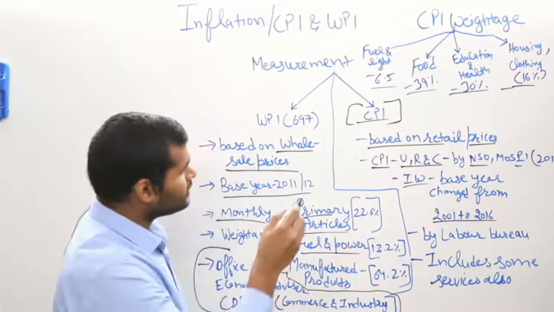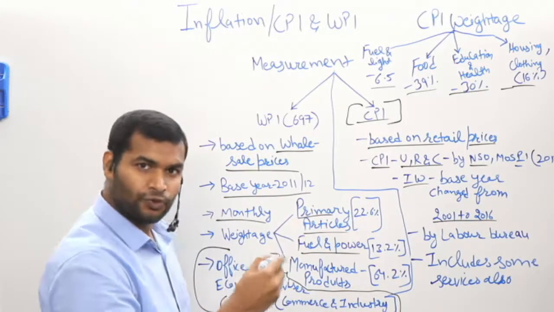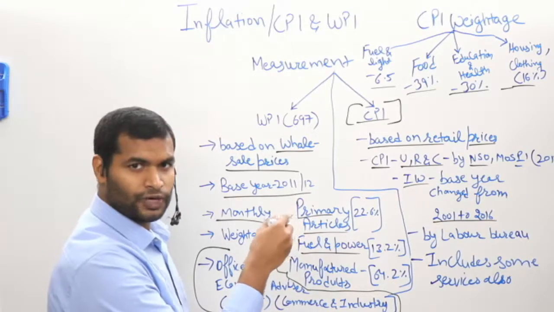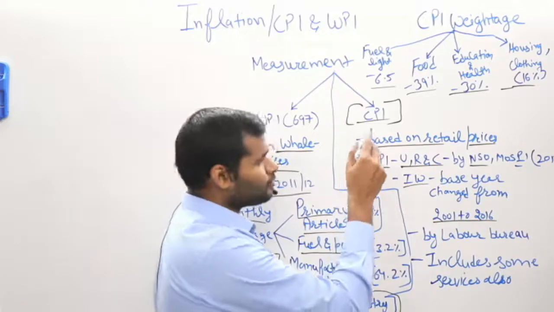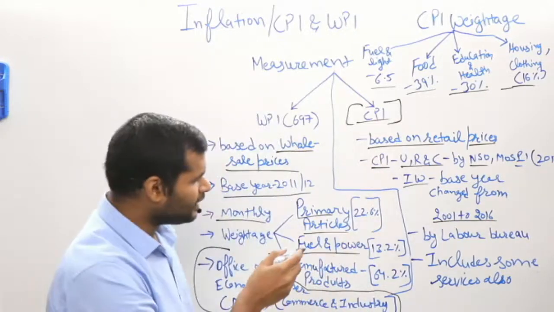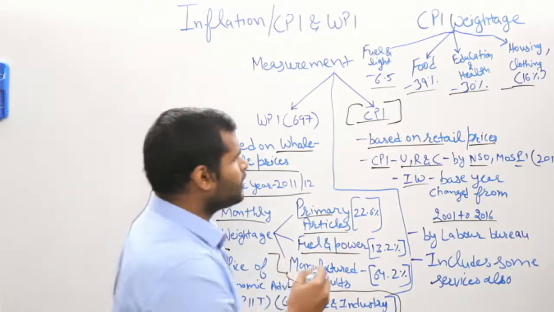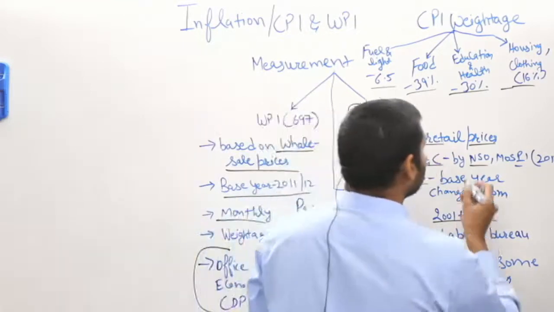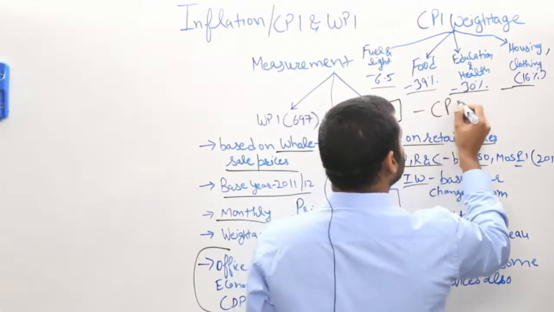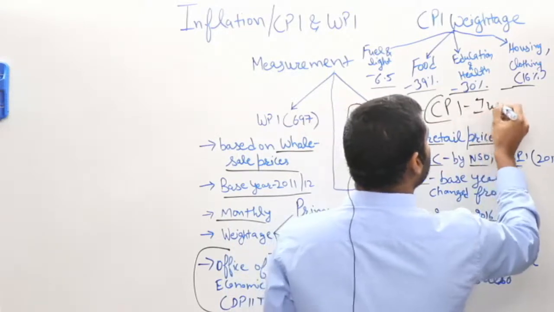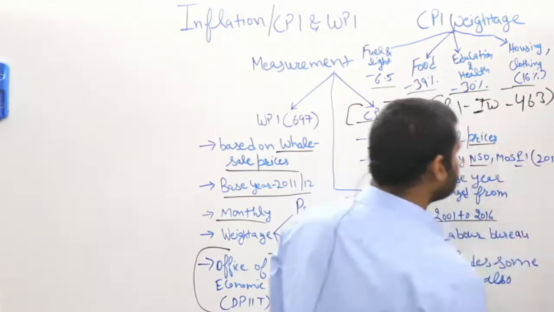Under CPI-IW, the weightage of non-food articles has increased with the recent changes made by the government in the base year. Noting that the base year has been changed, the number of commodities has also increased. We are talking about CPI-IW, and the number of commodities is around 463.